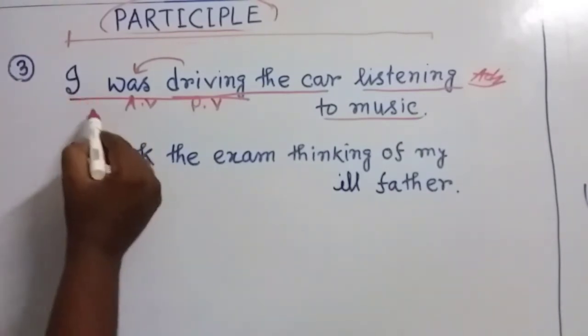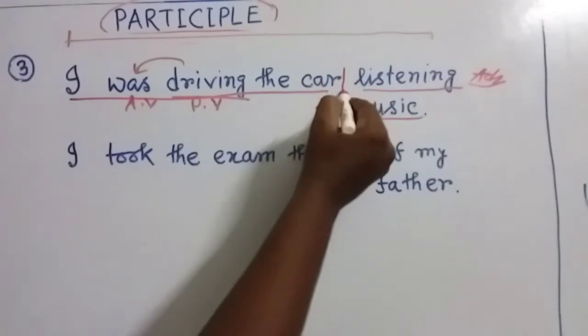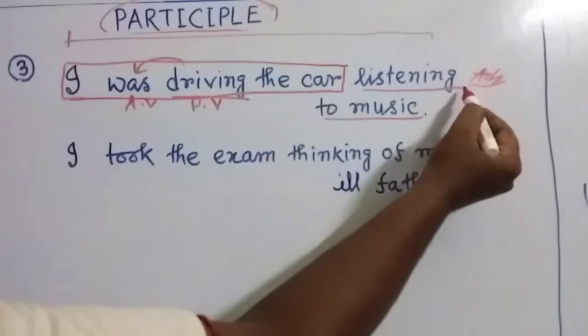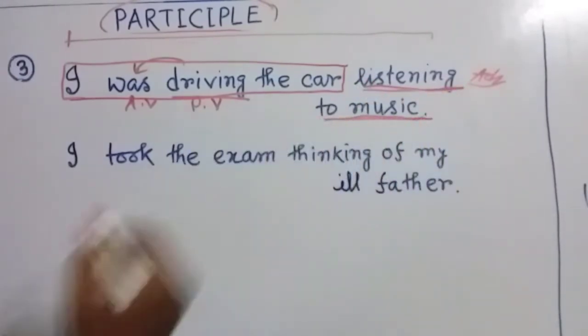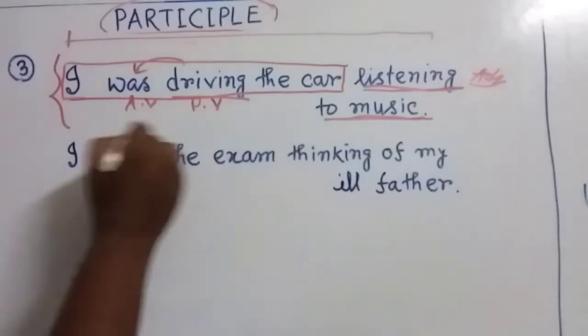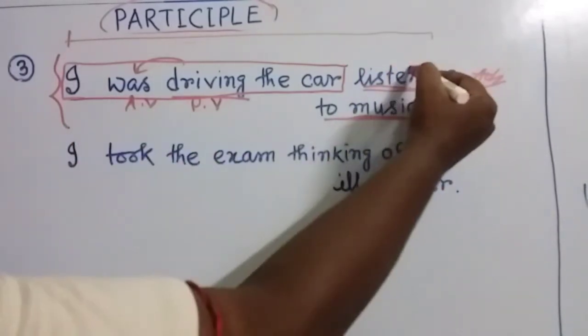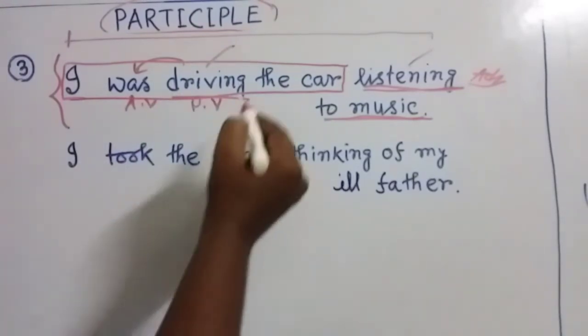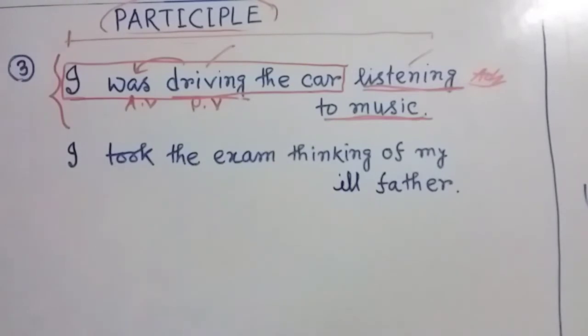Here, think about this sentence. I was driving the car. This is the first action. This action was going on. And at the same time, I was listening to music. So two actions are going on at the same time. Here in this sentence, you can see there are two actions. One is listening to music, another one is driving the car. My dear friends, we should not do it in our real life, even though in some situations you can see we use this type of actions in our daily lives.